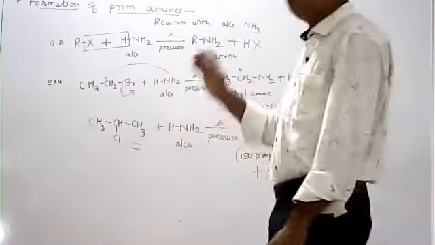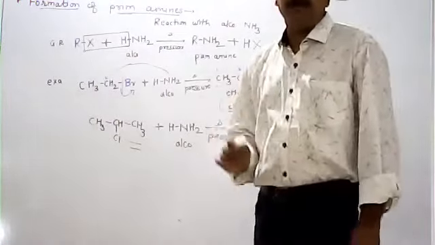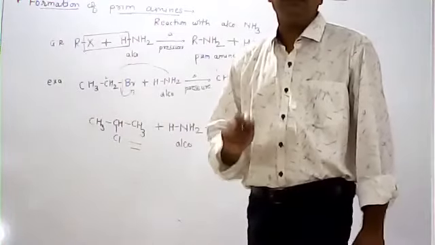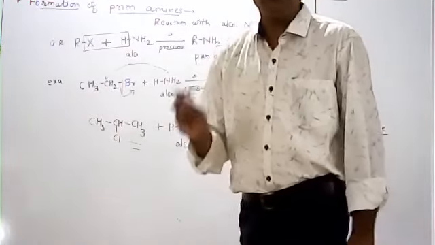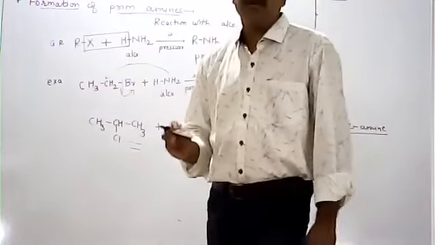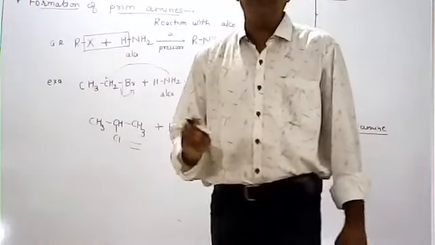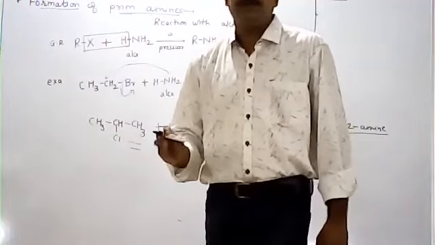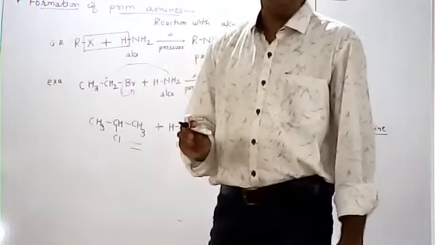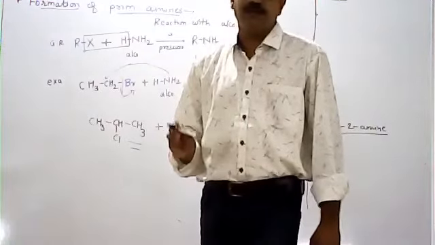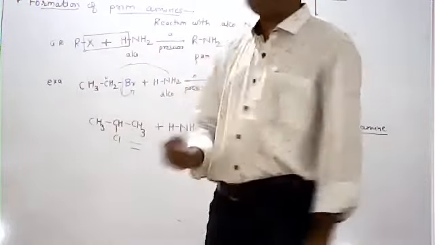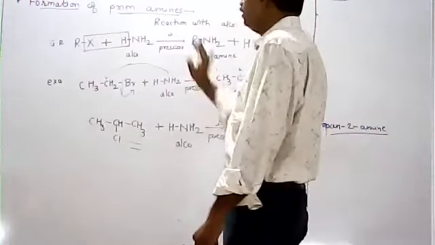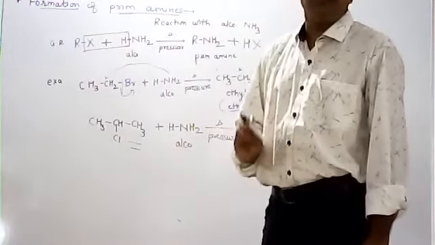So we can also prepare the primary amines by using the alkyl halides. We can prepare alcohols from alkyl halides. We can prepare cyanides from alkyl halides. We can prepare isocyanides from alkyl halides. We can prepare the nitrite from the alkyl halides, and we can also prepare the nitroalkane from the alkyl halide. And the last one, we can also prepare the primary amines from the alkyl halides.